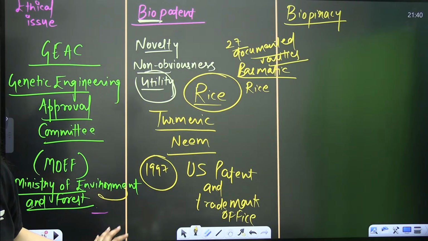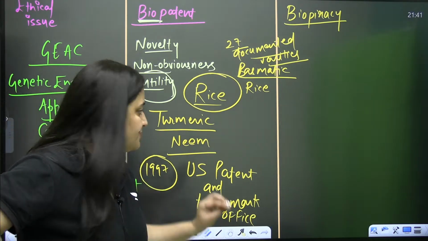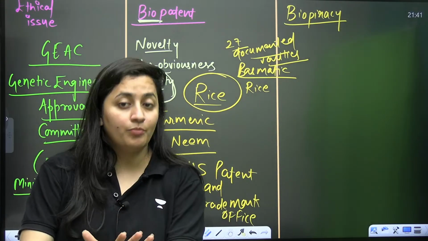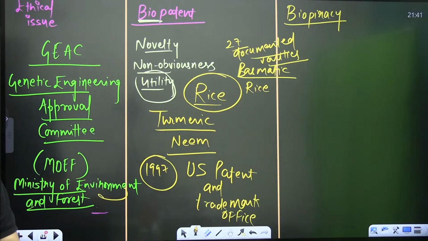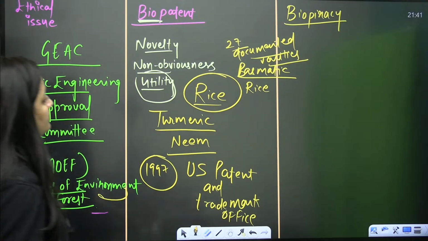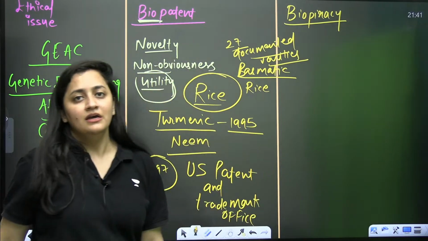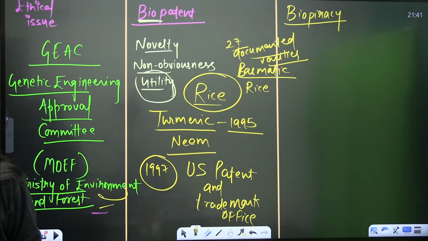Got it? So it was unethical. Granting its patent to the US was unethical. So it also comes under biopiracy. It is unethical. And another controversy is regarding turmeric. In May 1995, University of Mississippi Medical Center.